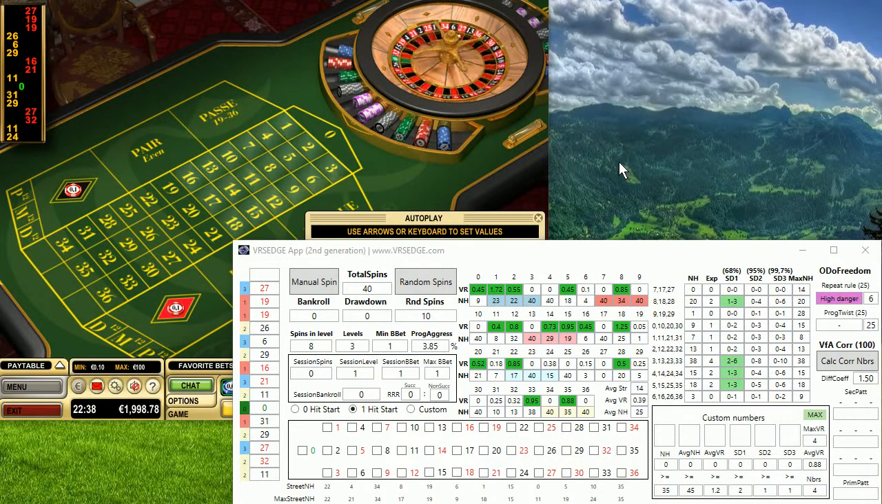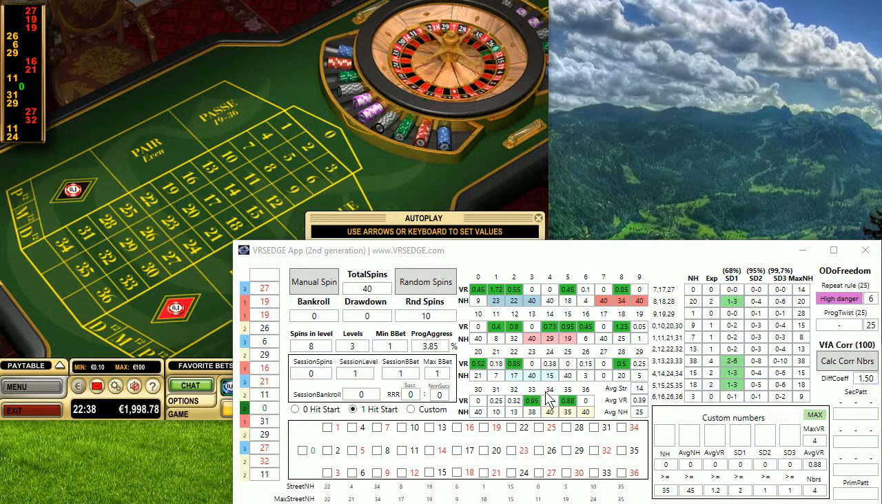I want to analyze the outcomes of the live roulette table and then give you some hints on what might be a possible option to bet on. I already generated 40 numbers on a live casino. You can see the setup here. I also entered these 40 numbers in the VRSEDGE app.